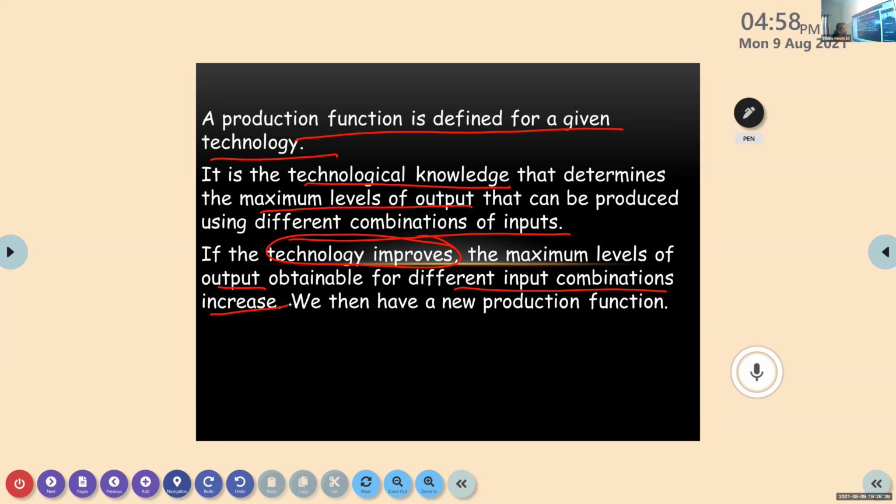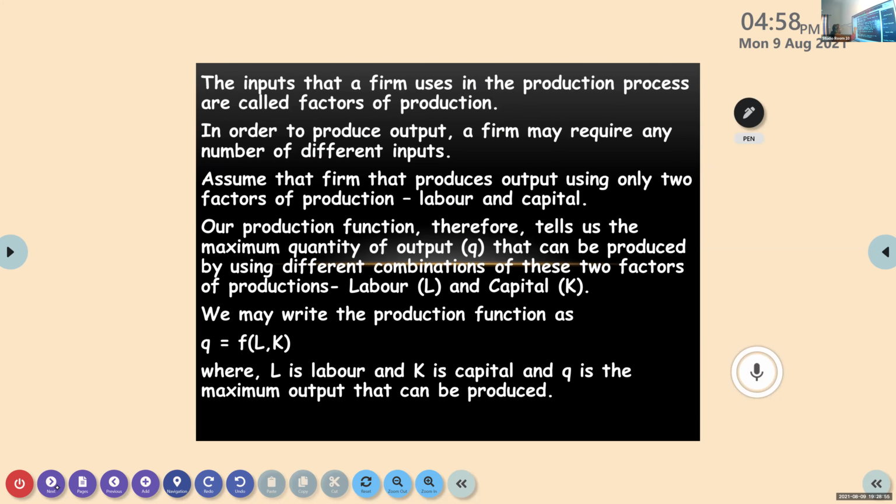What happens to the production, Kevin? The production will increase. Okay, so we'll have a new production function then. Next one, before going into this, just listen to one more thing.